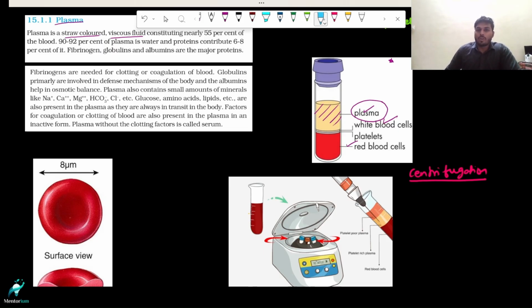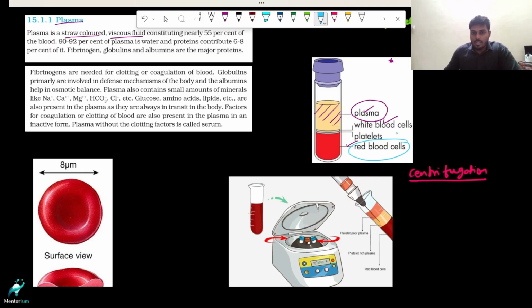Not all the formed elements, that is your WBCs, RBCs, and thrombocytes, that is the platelets, are going to have the same density. Of course, they have different sizes and different volumes, which alters the density. So when you subject the blood to the centrifugation machine and allow it to spin at high rotational speeds like 3000 to 5000 RPM, as the centrifugal force acts outwards, the compounds that have higher densities are going to deposit at the bottommost position. Since RBCs have the higher density, they are going to deposit at the bottommost position.